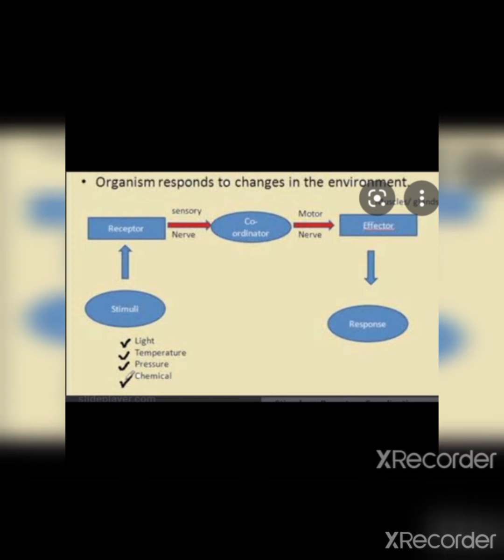It is carried with the help of the sensory nerve. It finally reaches the central nervous system. The central nervous system decides what to do and how to react. Okay, how to give the response. With the help of the motor neuron, this message is transferred to the effectors, and this effector again shows some response in return to the stimulus. So this is the path through which the organism will respond to the change in the atmosphere, or what we call the environment.